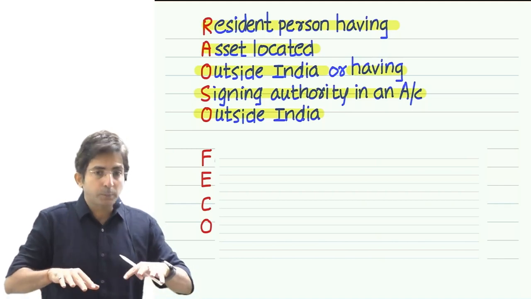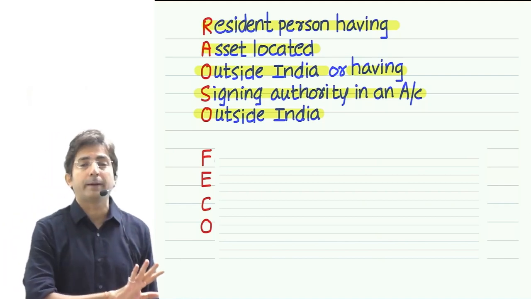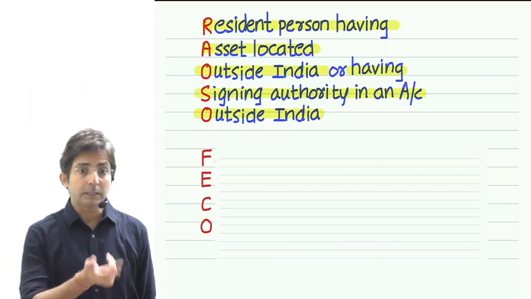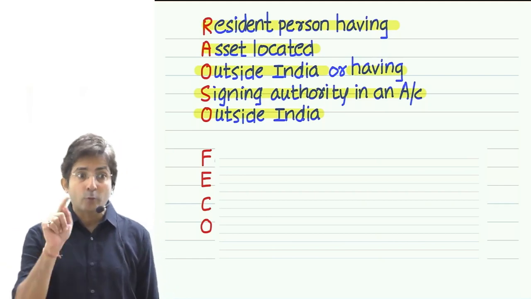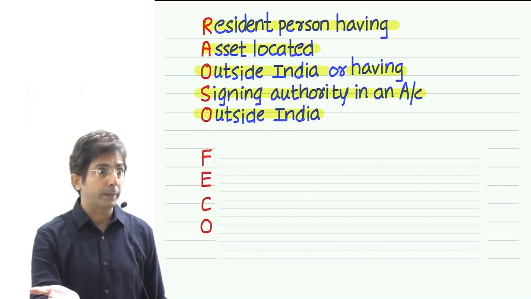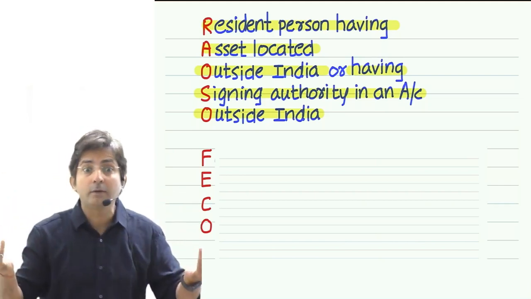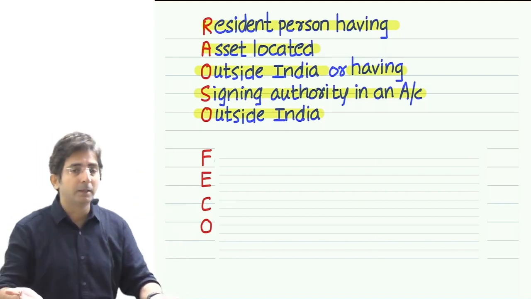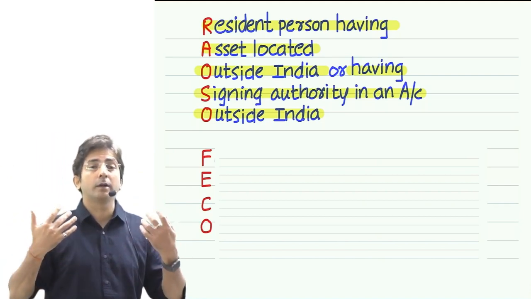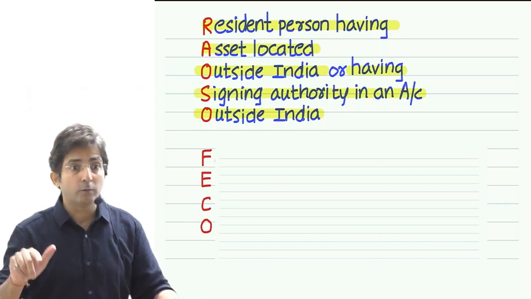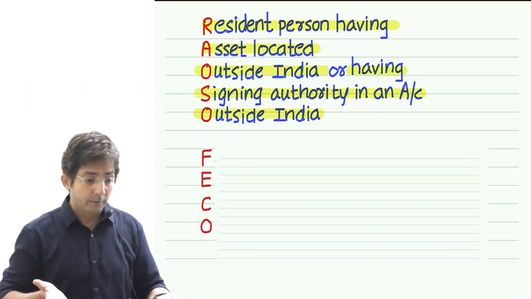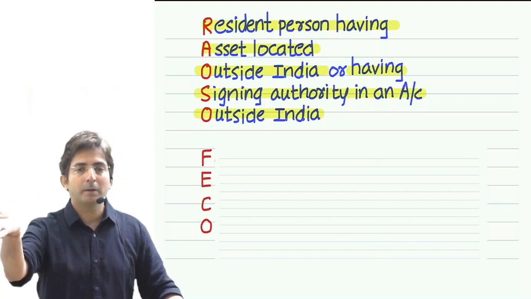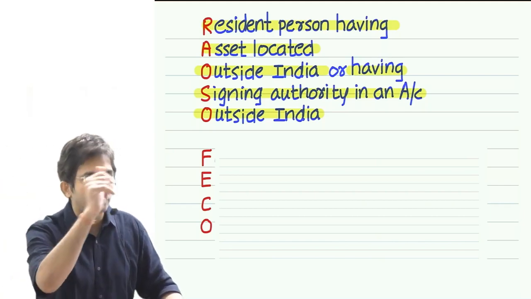So see, for such people, the government will not argue at this moment. They are simply saying you file the return. We will see later. And we'll see later means they are definitely going to inquire what is such that you are spending more than 2 lakhs on foreign travel, spending more than 1 lakh on electricity bills, depositing more than 1 crore in a current account. We will also inquire what is that you are doing such big transactions. But that inquiry will start later. But inquiry can start only if you file the return first.